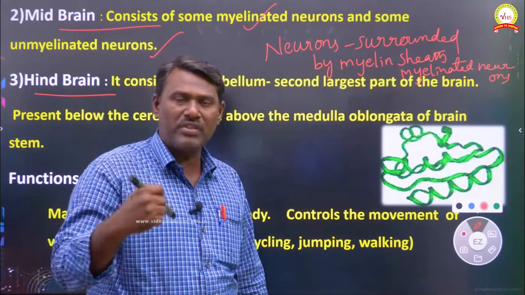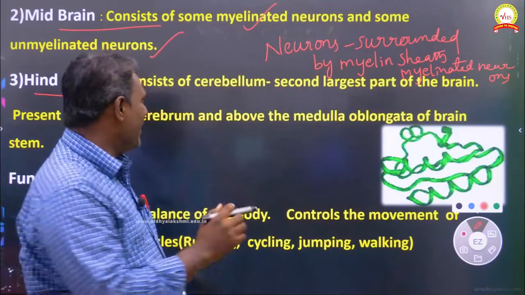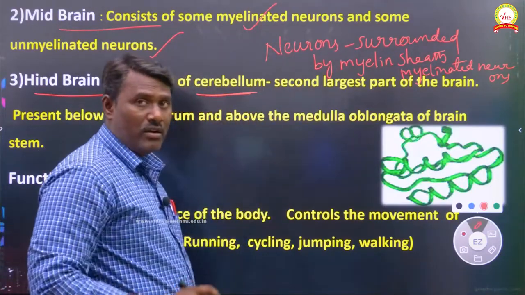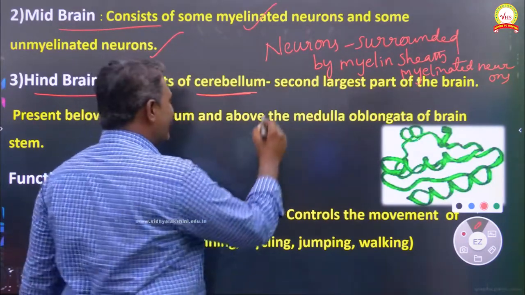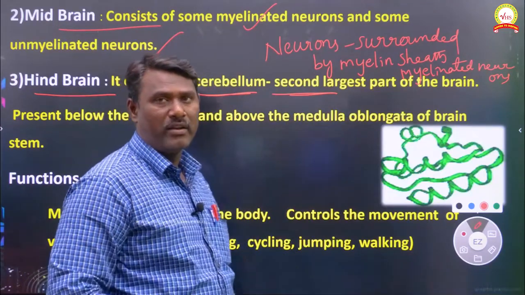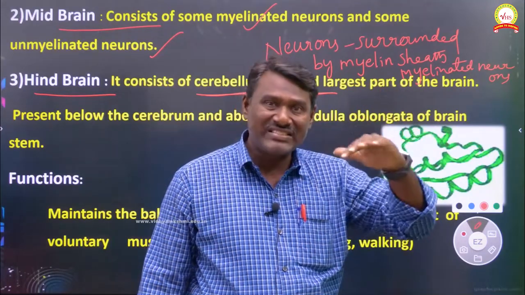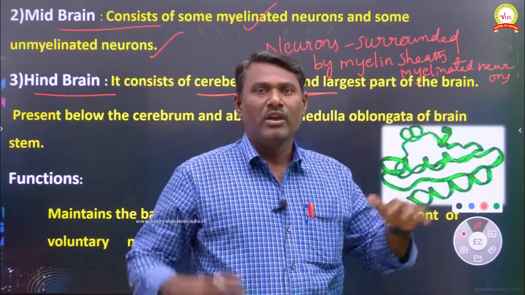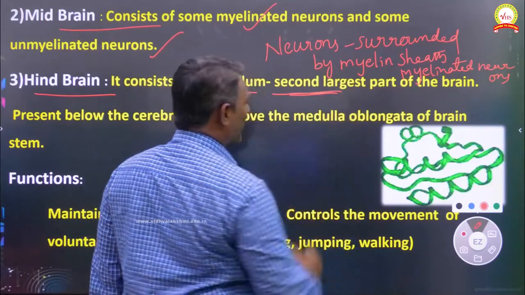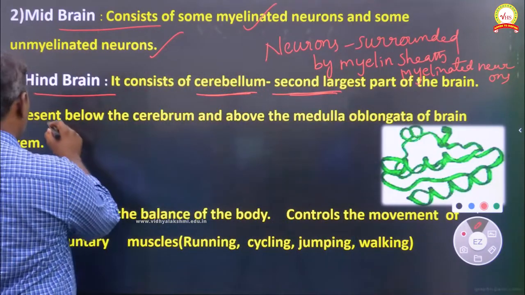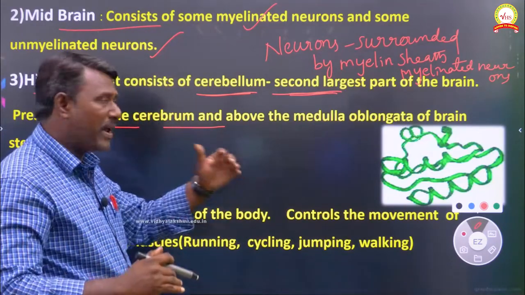The last part of the central nervous system we can call the hindbrain. The hindbrain consists of the cerebellum, which we have discussed, and the brainstem. Now we can talk about the cerebellum. The cerebellum is the second largest part of the brain. Already we have discussed the cerebrum, the largest part of the brain, which occupies 680 grams of the total weight of the brain. The cerebellum is present below the cerebrum and above the medulla oblongata, so between the cerebrum and medulla oblongata.